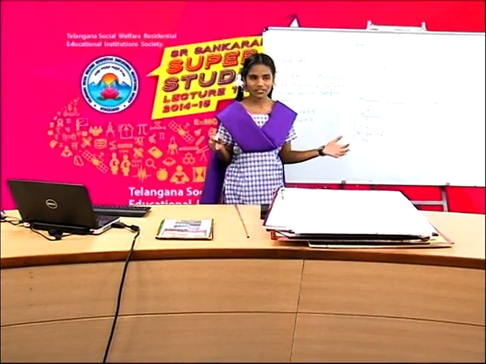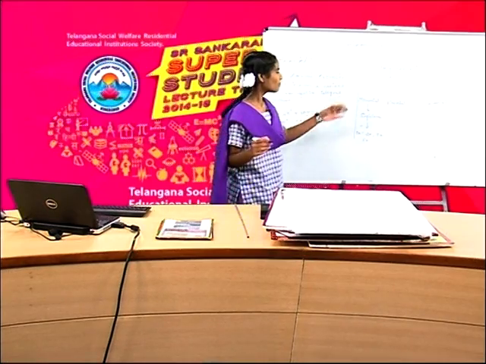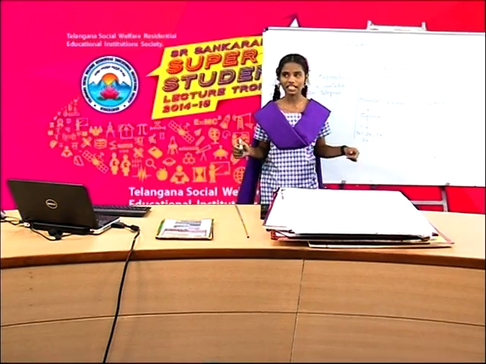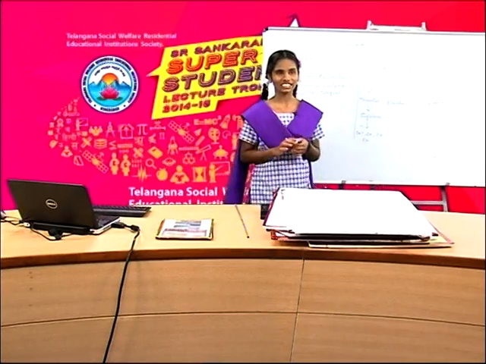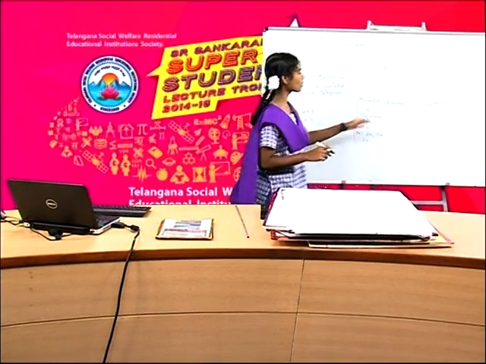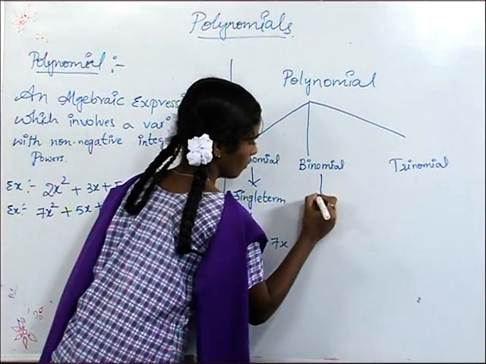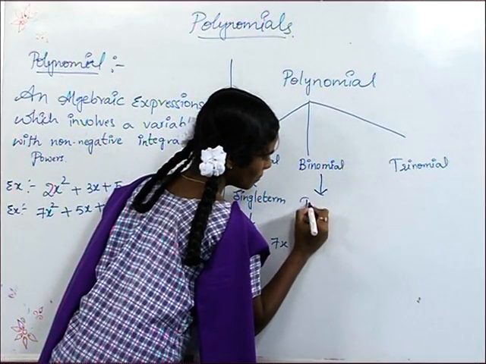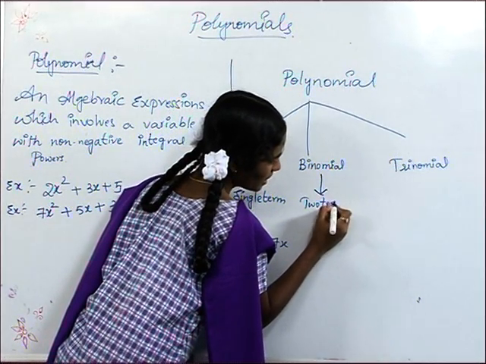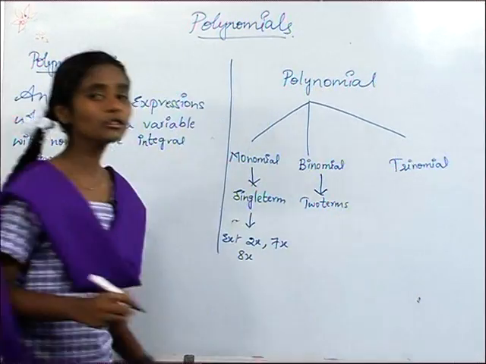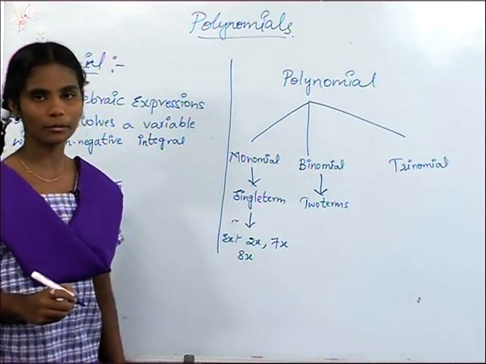Friends, next we are going to discuss binomial. Binomial means a polynomial which contains two terms is called a binomial.